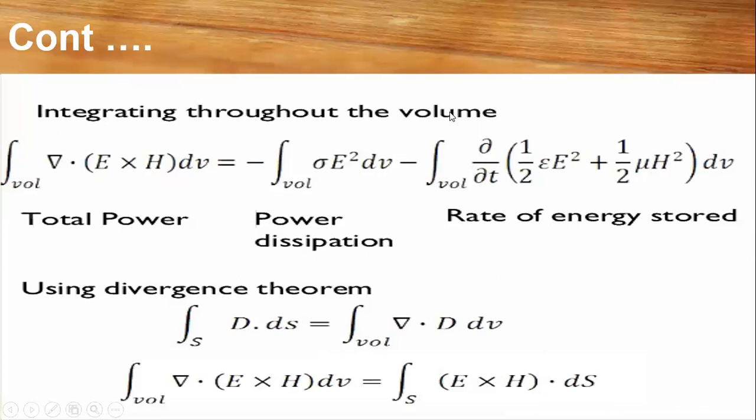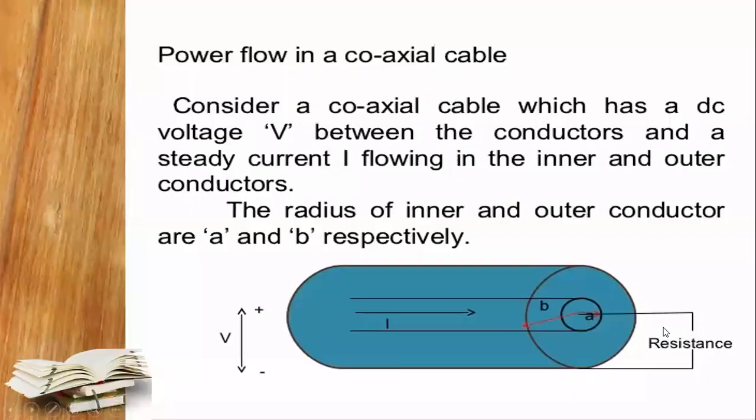So using the divergence theorem, after getting this equation, we are aware that the integral over the surface of D dot dS is equal, in terms of the volume, to the integral over the volume of del dot D dv. If you substitute the value of D from the above equation, you can find del in brackets E cross H dv, and whereas this term will be the same D, which is nothing but this part, multiplying with the dS just because of the divergence theorem.